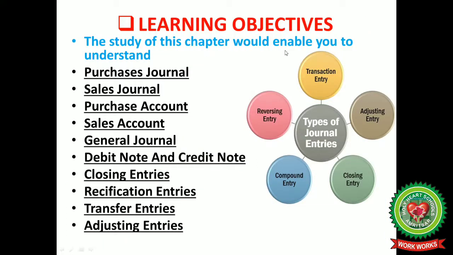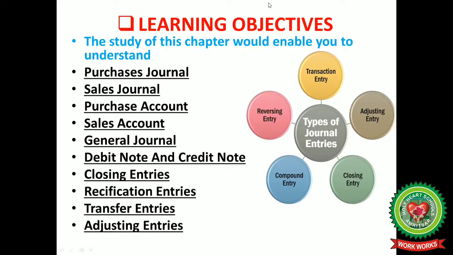The study of this chapter would enable you to understand purchases journal, sales journal, purchase account, sales account, journal, debit note, credit note, closing entries, rectification entries, transfer entries and adjusting entries.